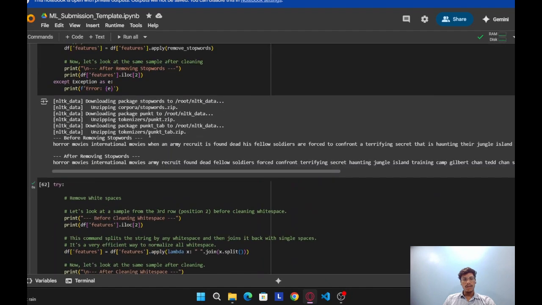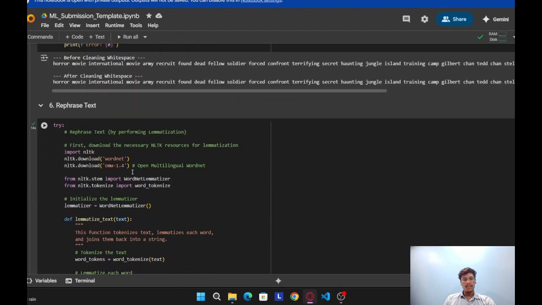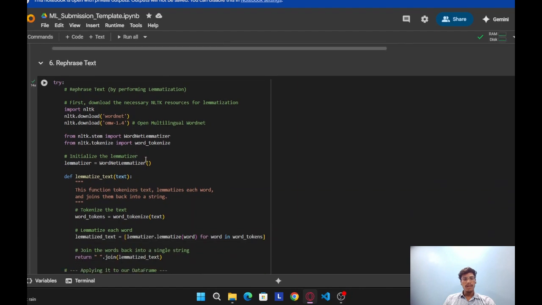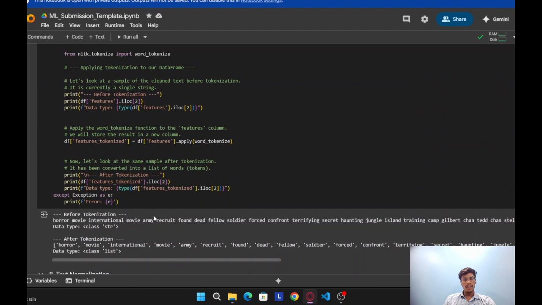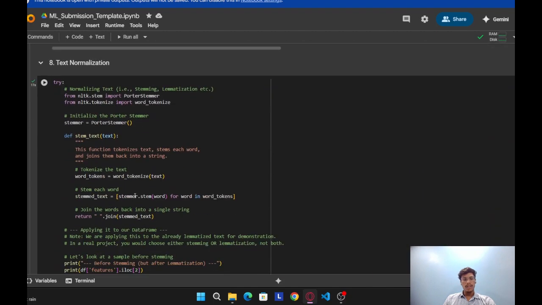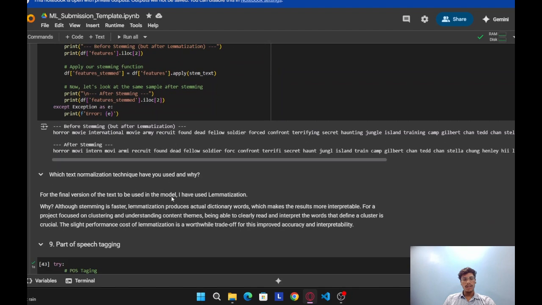Here only stop words are removed. White spaces are removed from here. Rephrase text: before lemmatization and after lemmatization, you can see the changes. Tokenization: we convert all the content to tokens, like horror one token, movie one token, etc. Text normalization: here we show before stemming and after stemming. You can see the difference.